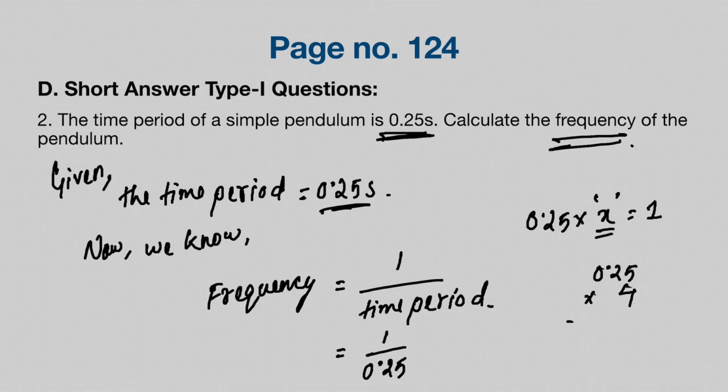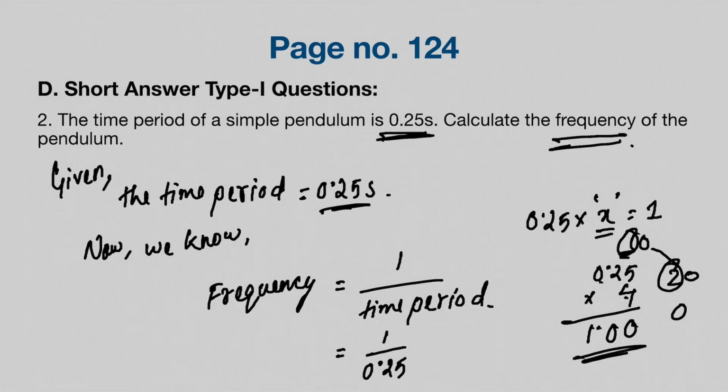0.25 into 4 is, you look here, 5 into 4 is how much? It is 20. So we'll write here 0, 2 will be the remainder. 4 into 2 is how much? It is 8. 8 plus 2 is 10. So 0 here, 1 will be remainder. 4 into 0 is of course 0, but there is 1 remainder over here, so we will write 1.